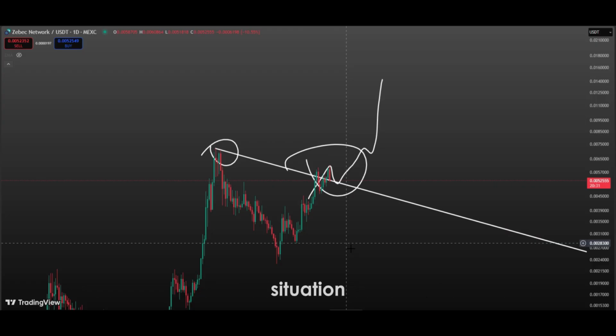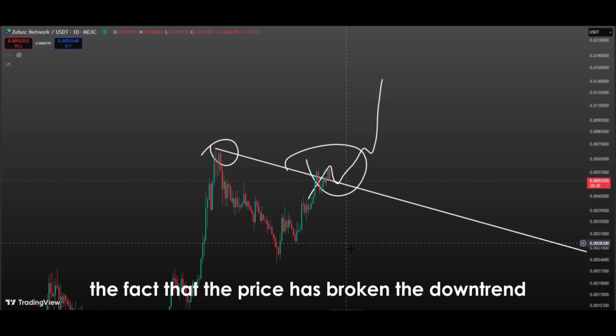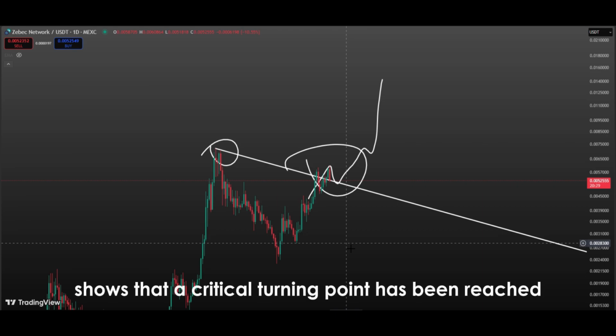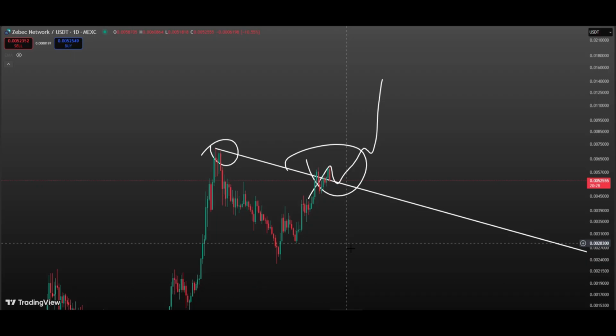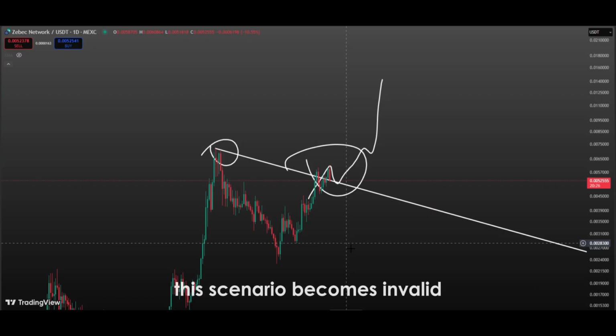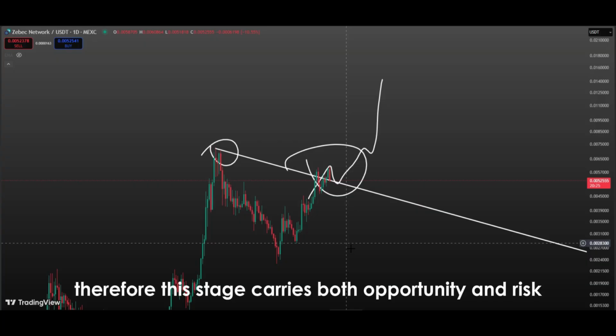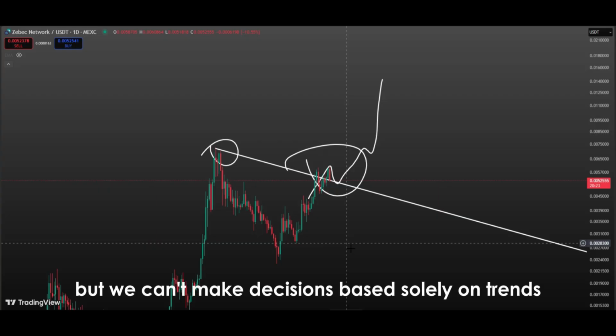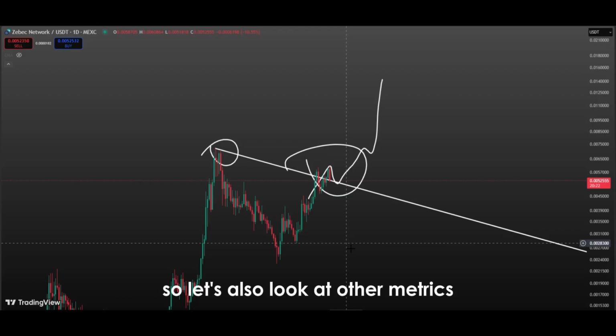In the current situation, the fact that the price has broken the downtrend and is now in the retest stage shows that a critical turning point has been reached. If buyers act strongly at this point, a long-term uptrend may begin. However, if the price falls back below the trend line, this scenario becomes invalid. Therefore, this stage carries both opportunity and risk and must be monitored closely. But we can't make decisions based solely on trends, so let's also look at other metrics.